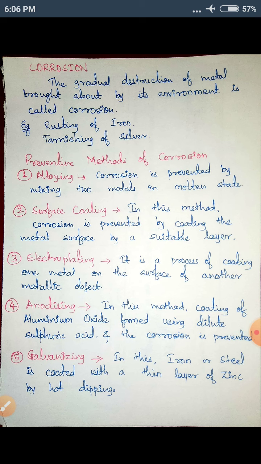Then we have the fifth process, that is galvanizing. In this, iron or steel is coated with a thin layer of zinc by hot dipping. In this process, what happens? Iron or steel is saved by a thin layer of zinc. Zinc, I already told you, is very cheap and easily available. So if you want to prevent corrosion of steel as well as iron, we hot dip the iron rods or steel metal into the liquid zinc, and the liquid covers all over the metal. Therefore, galvanizing is one of the methods of preventing corrosion.